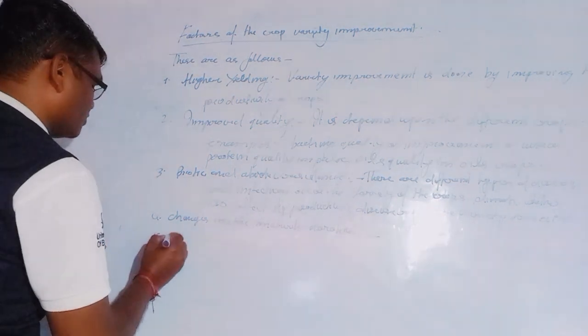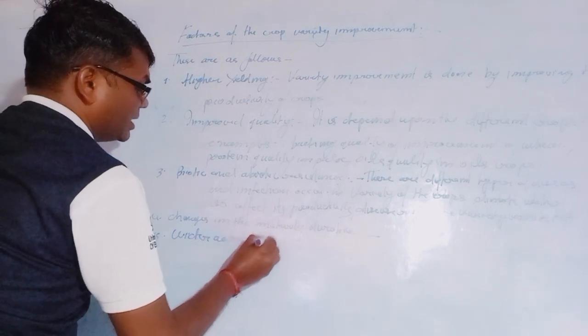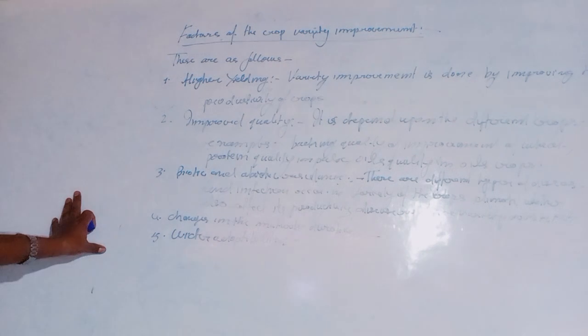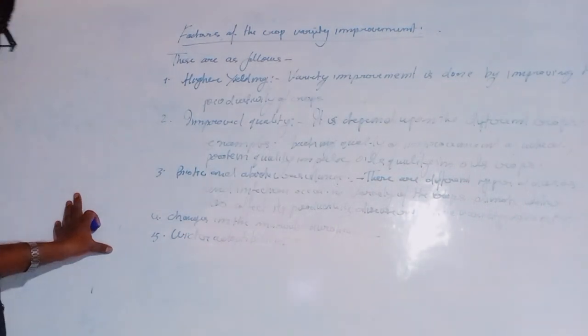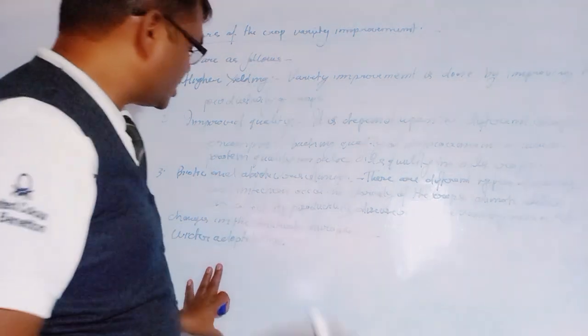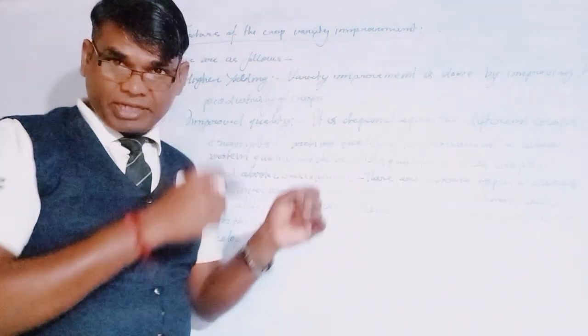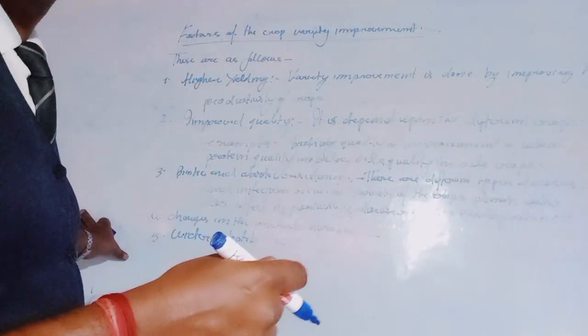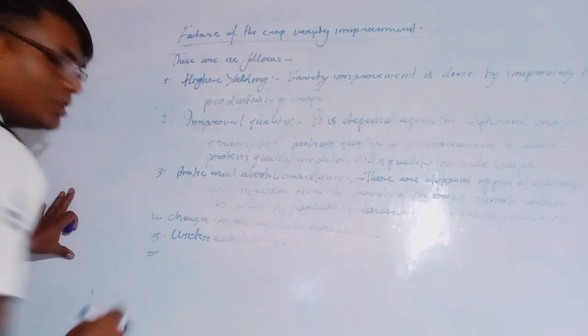Okay, so improvement of the crop varieties, and the fifth is wider adaptability. What is wider adaptability? Wider adaptability means that the developed variety can grow and adapt to different climatic regions, which helps in establishing crop production. Different varieties adapted to particular environments will provide higher amounts of production and improvement of the variety.